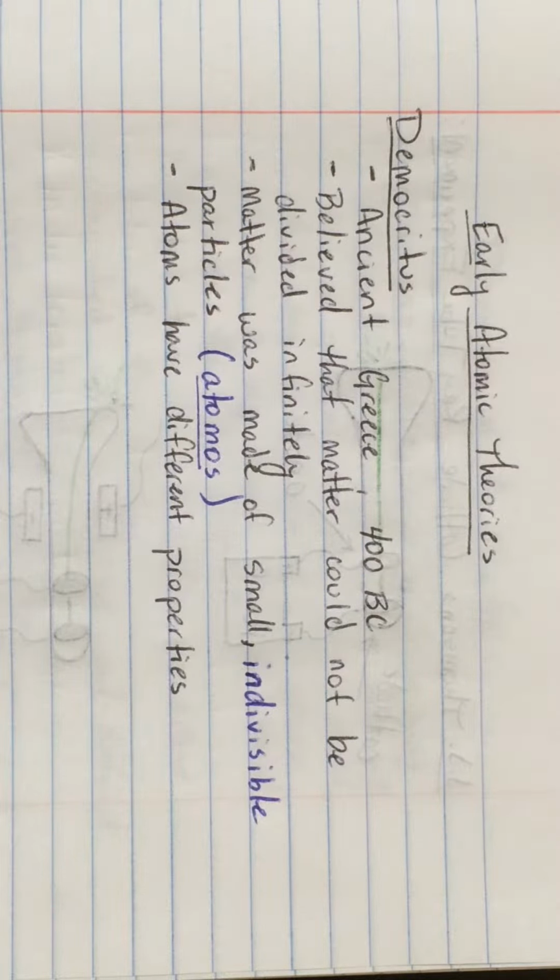Democritus was just one of several ancient Greeks who contributed to the very earliest atomic theory, and this takes place around 400 BC. Democritus and some of the other Greeks believed that matter could not be divided infinitely. So if you had a sample of matter, you could continue to divide it for a long time into a very small particle, but eventually that matter was going to be made of small, indivisible particles that you couldn't separate anymore.